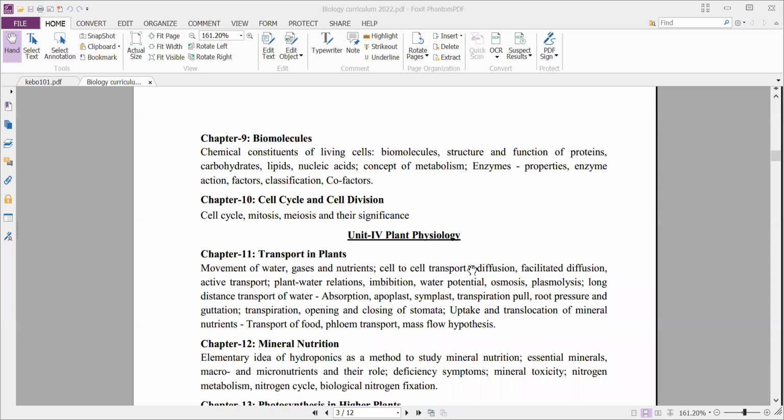And there are 2 types of cell divisions. One is mitosis and the second is meiosis. So we'll study mitosis in detail and meiosis and their importance. What is the importance of mitosis and what is the importance of meiosis? That we'll study under significance.